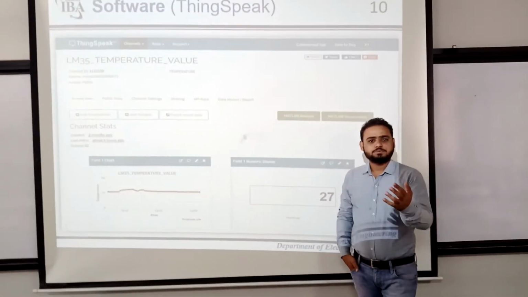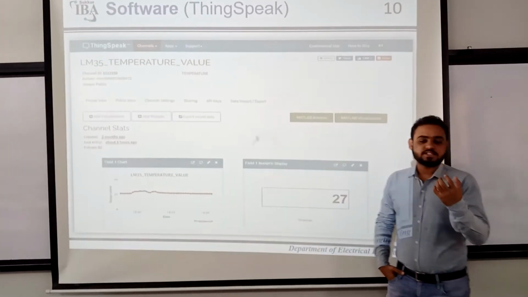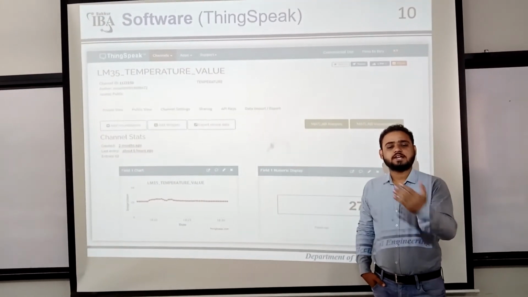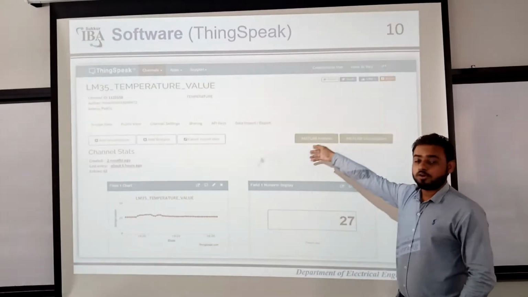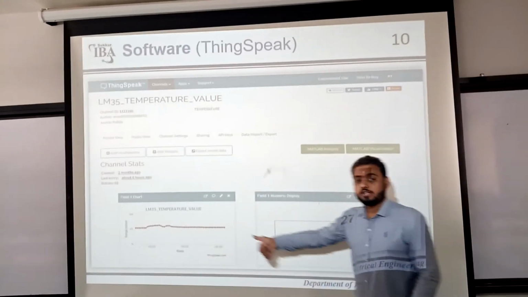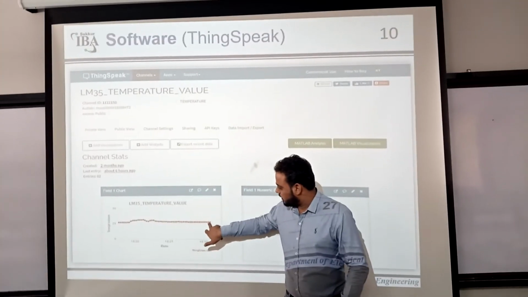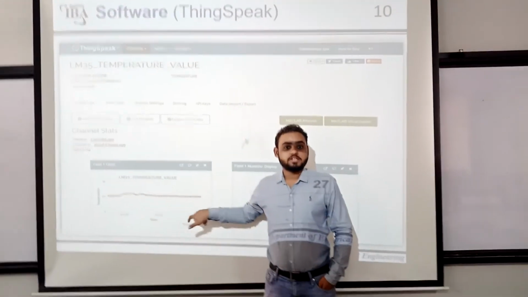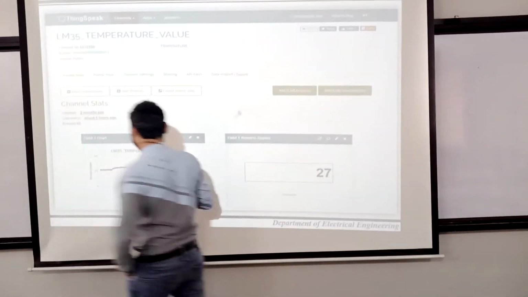ThingSpeak. ThingSpeak is basically an online cloud that provides us free access to a couple of appliances and free monitoring of the environment. It provides not only numerical values but also graphical values. If you can see here, these are the graphs. These dots show the current temperature of the room wherever it is installed, I mean, ME Research Lab 504.